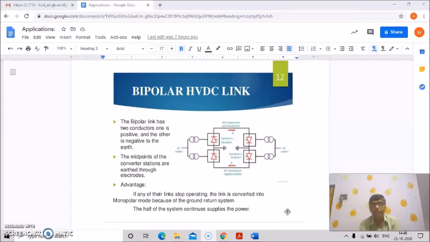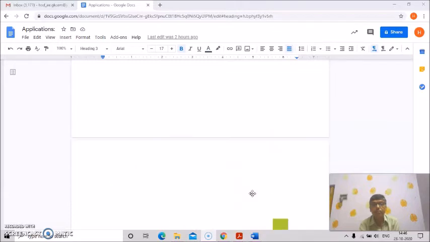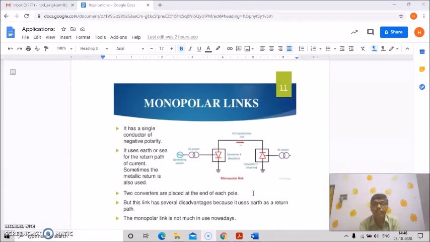Okay, and the half of the system continues supplying the power, because if you see this once again, this is actually the monopolar link.